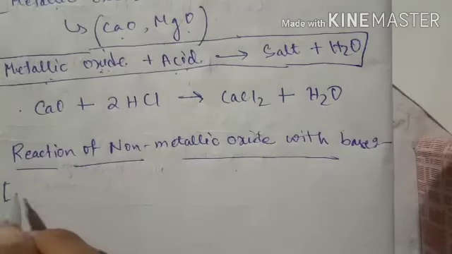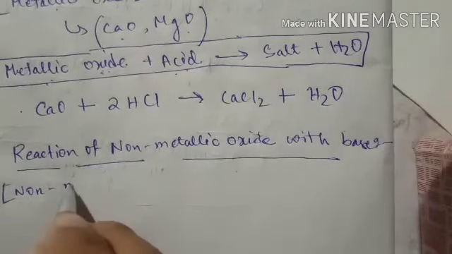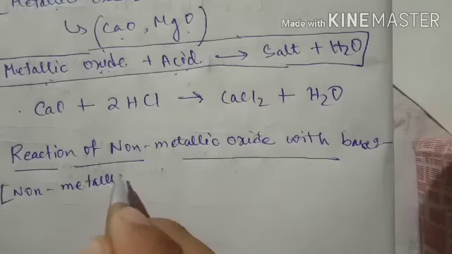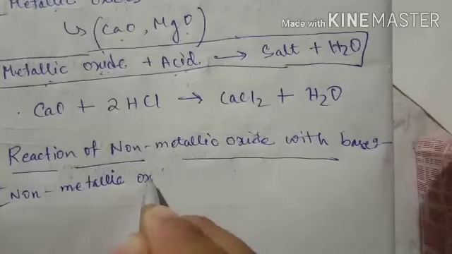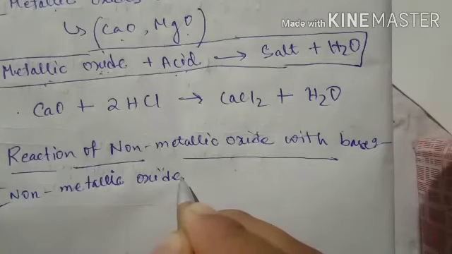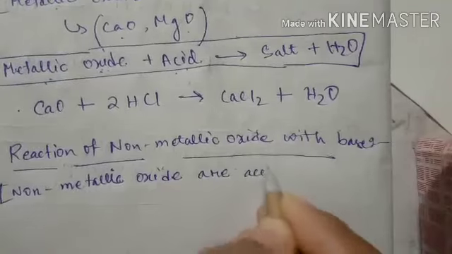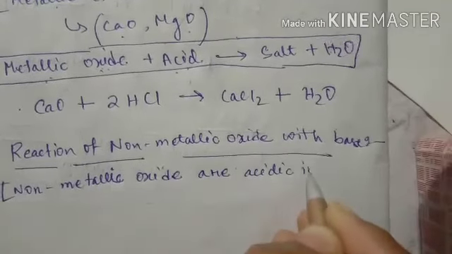So again, non-metallic oxides are acidic in nature.